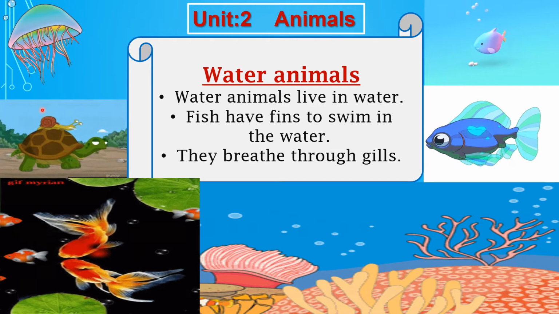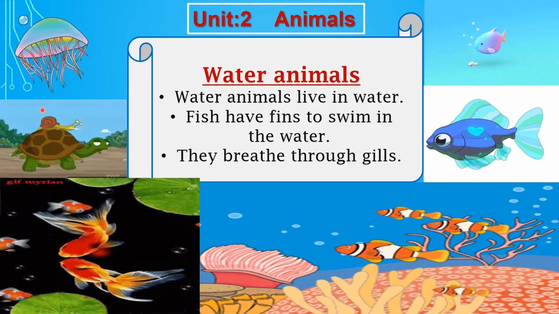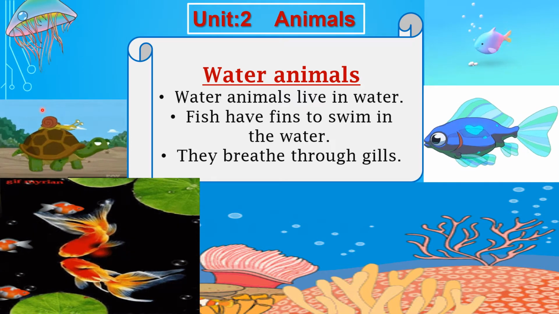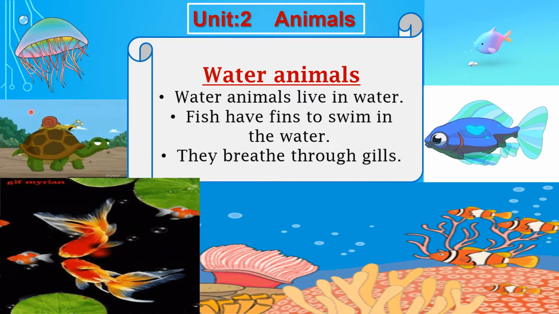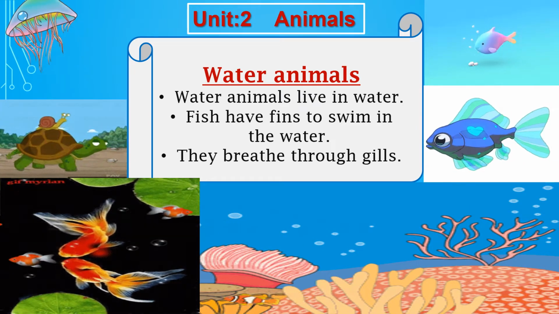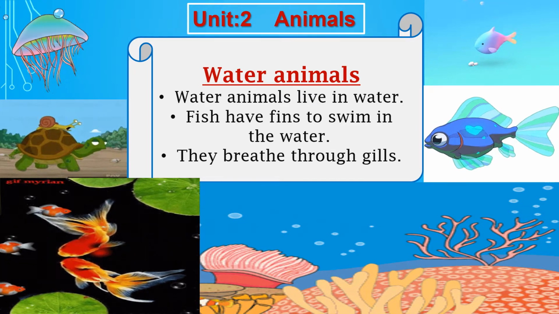So there are many water animals in the world. This is all you have to read about water animals. Now let's go towards another topic.